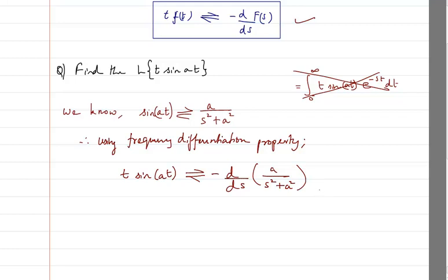And here I want to use the differentiation of a function.